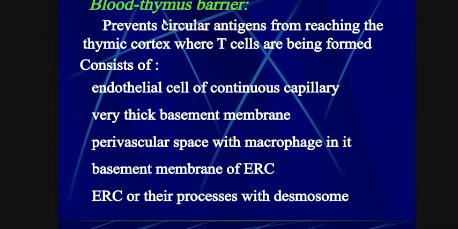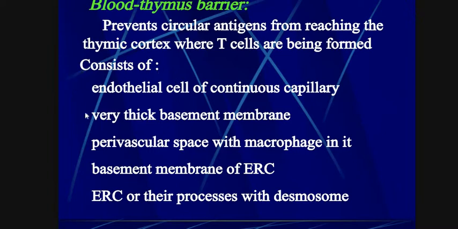It creates a boundary between the cortex and the blood circulatory system. In the cortex, T cells are produced, and the barrier creates a differentiation between T cells and the blood circulatory system.